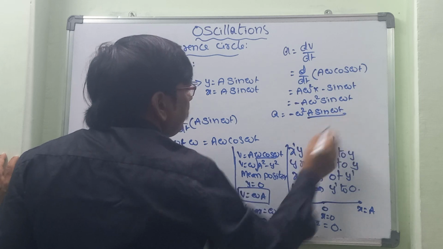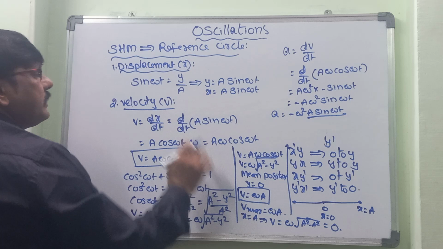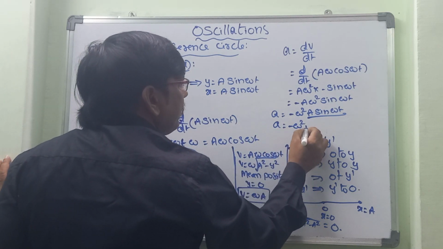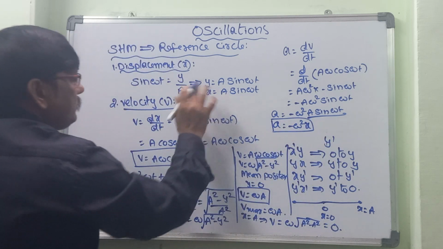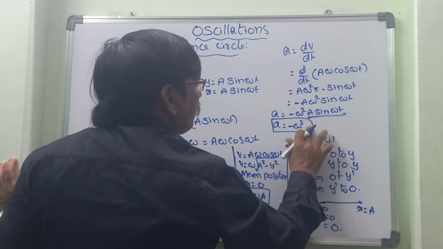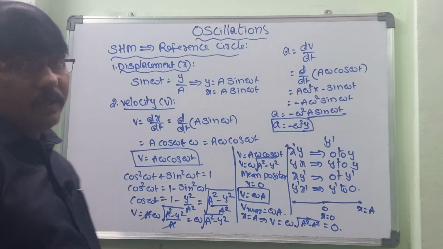And a sin omega t is nothing but x. What did we get? a sin omega t is x. So a is equal to minus omega square x or y, whichever we can take. Let's take y. Both are similar, we can consider both, no problem in that. So a is equal to minus omega square y.